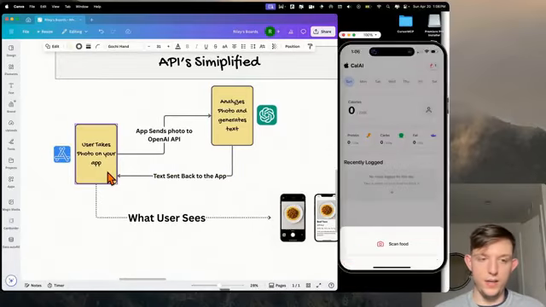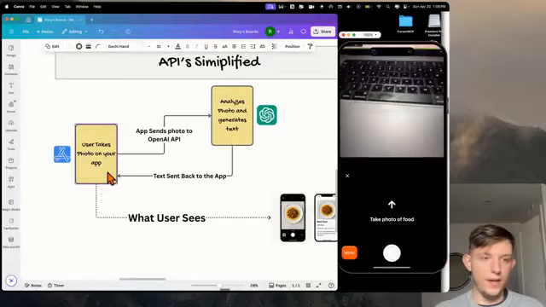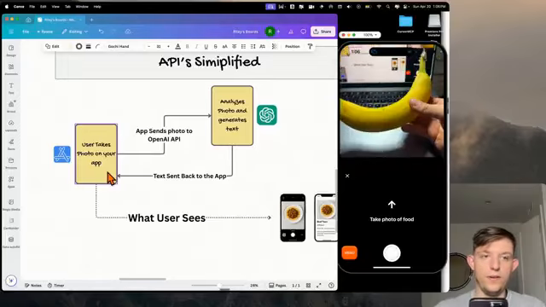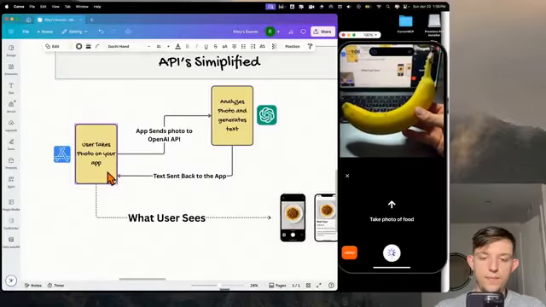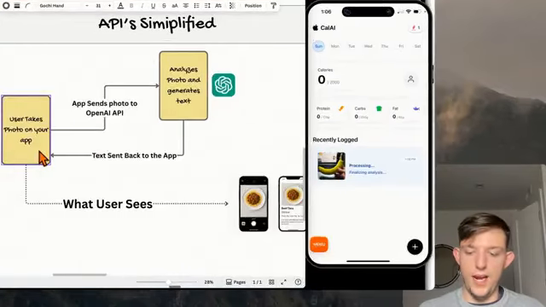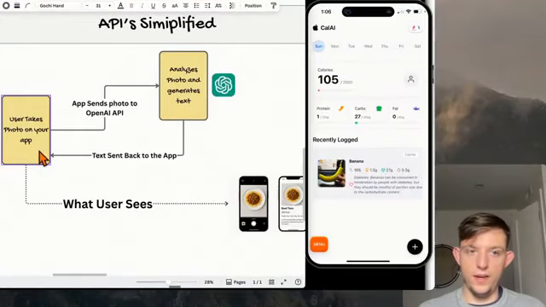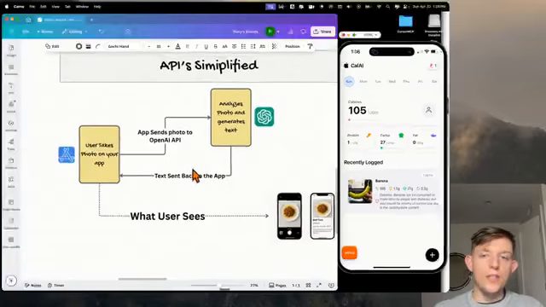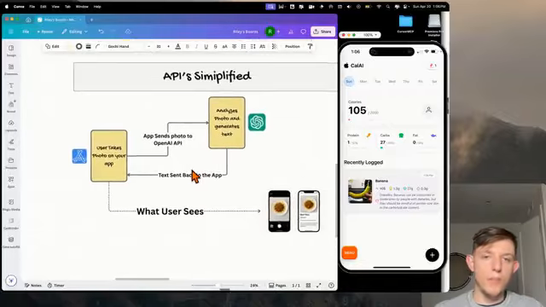If we hit this plus sign right here, we can hit scan food. And I can now take a photo of this banana. And you can see here that it is now processing that image. And there we go. It is 105 calories. It tells me the amount of carbs, protein, and fats, and we can log that information. Since I made this version of the app specifically for people with diabetes, now we get this little message on here that describes if it's good or not if you have diabetes. So it's like a personalized app.